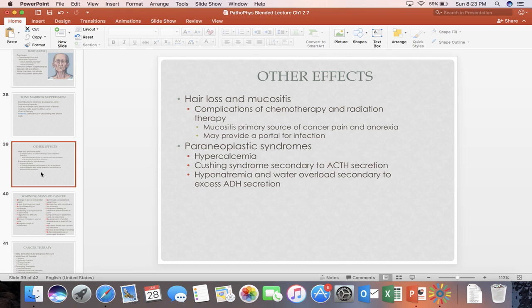Other effects include hair loss and mucositis. It is a complication of chemotherapy and radiation therapy. Mucositis is a primary source of cancer pain and also anorexia, and it provides a portal for infections as well. You also have paraneoplastic syndrome, which includes hypercalcemia, Cushing's syndrome secondary to ACTH, adrenocorticotropic hormone secretion, and hyponatremia and water overload secondary to excess ADH secretion.